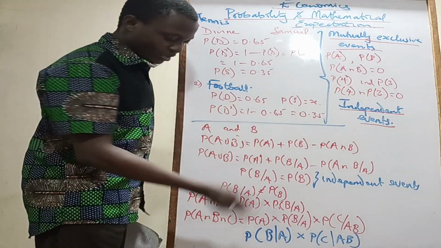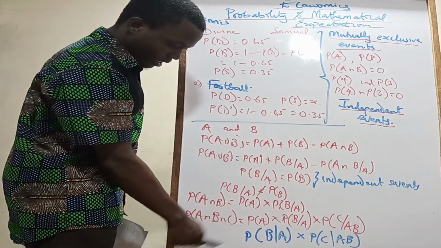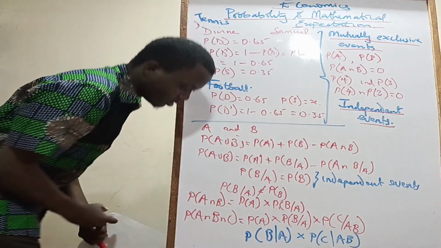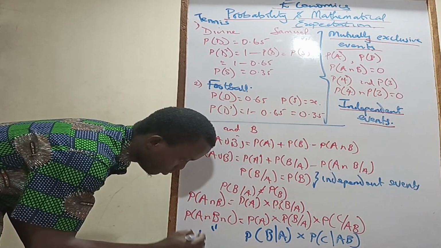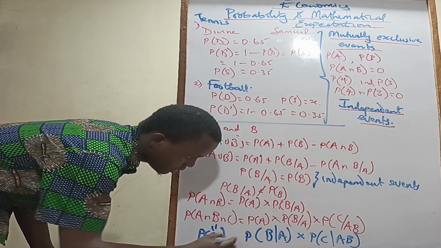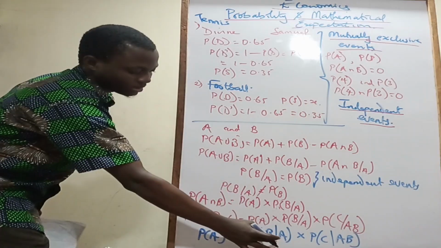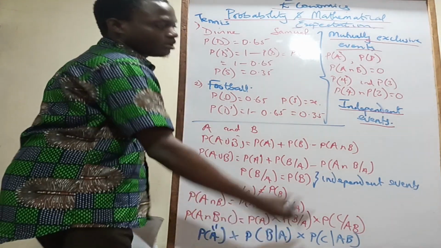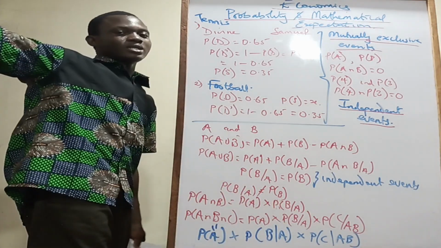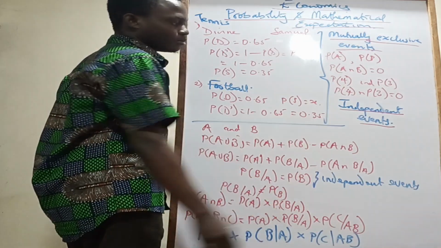So again, look at the way it reads: probability of A, then times probability of B, given that A has happened. That's the meaning of this. And probability of C. For C to happen, two things have already happened in the past, so given that A and B have happened.